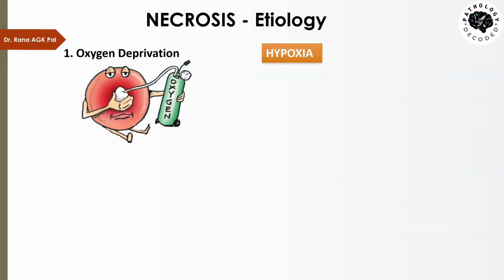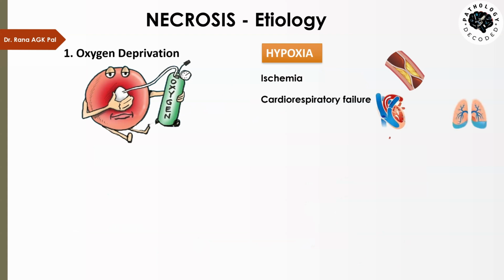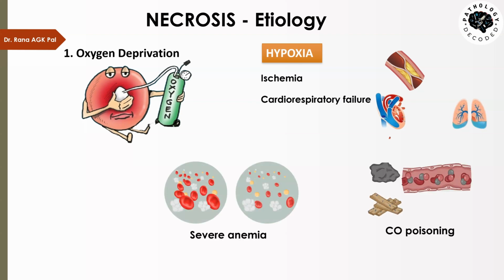The most common cause of necrosis is oxygen deprivation, or what we call hypoxia, which is usually caused by ischemia. And the common cause for ischemia is arterial obstruction. The common one is atherosclerosis, which causes narrowing of the lumen of the artery. Then it could be due to cardiorespiratory failure, where the heart is failing, or where proper oxygen transfusion and exchange of the gases does not occur in the lungs. Other causes which can lead to necrosis are severe anemia or carbon monoxide poisoning, which can lead to tissue death.